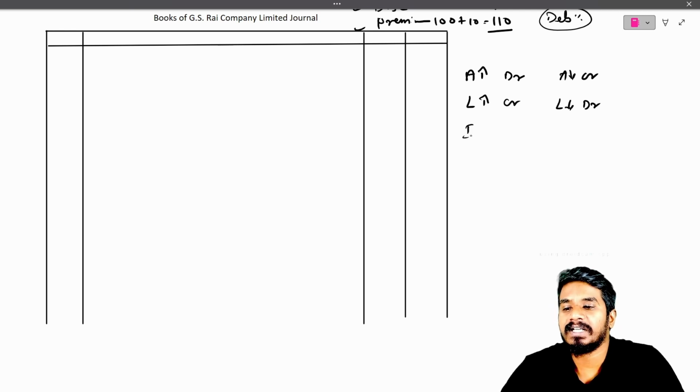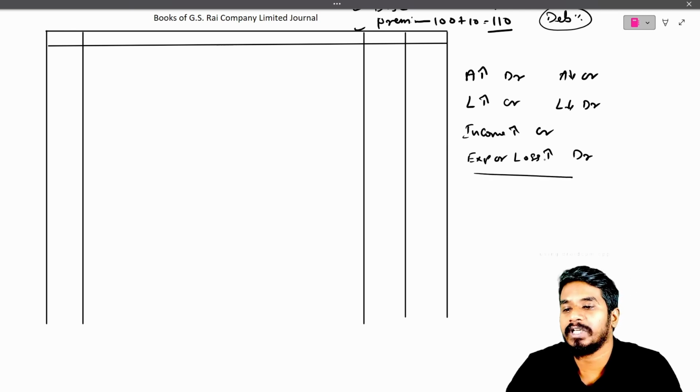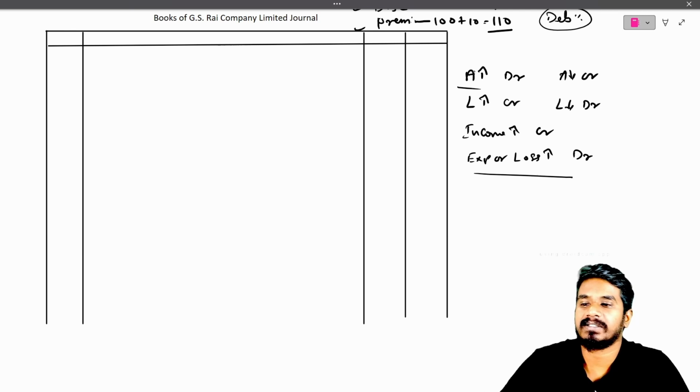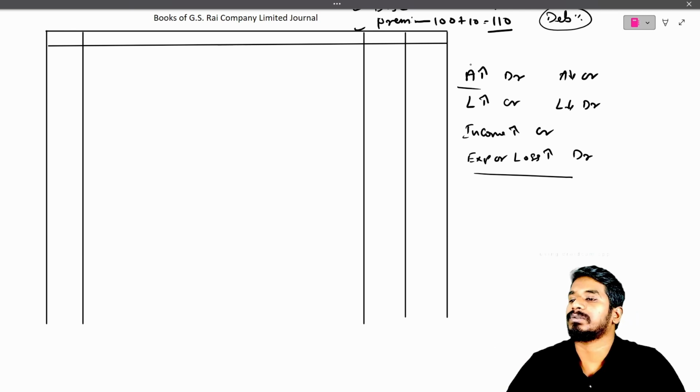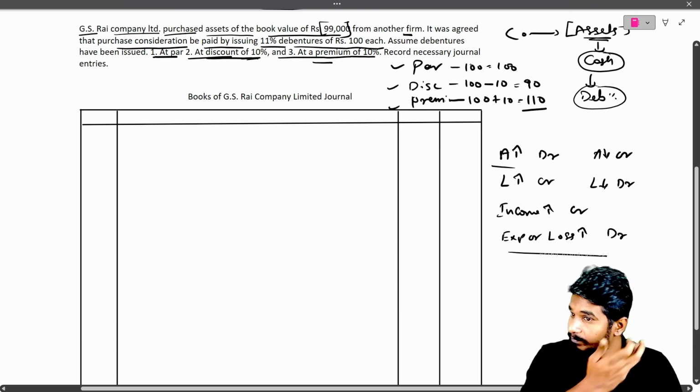If income increases, we credit it. If expenses or losses increase, we debit. So these are the modern rules. You need to understand this rule to understand the journal entries. No need to learn it by heart, we'll get it easily. Let us see the question and solve it.